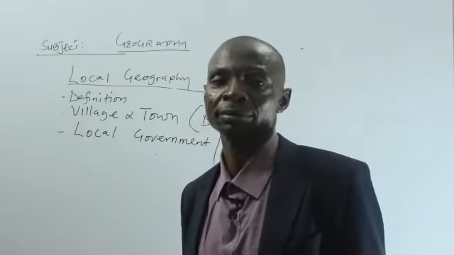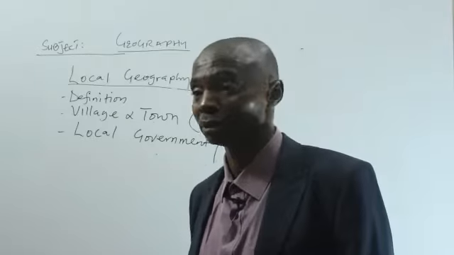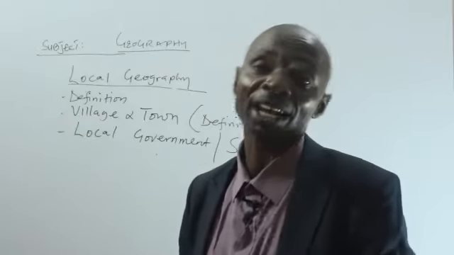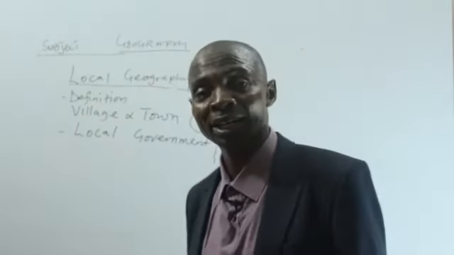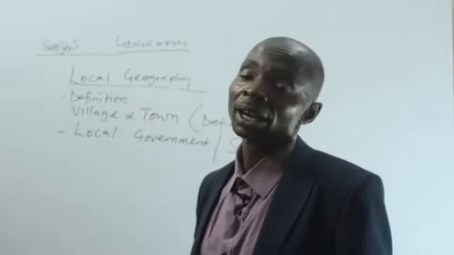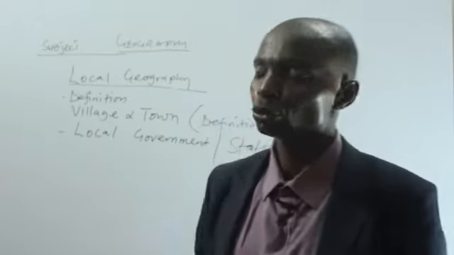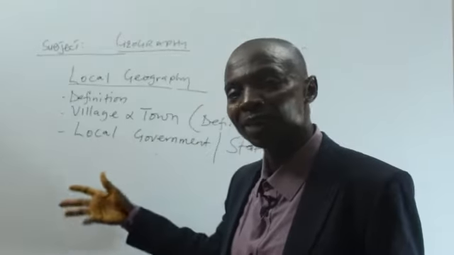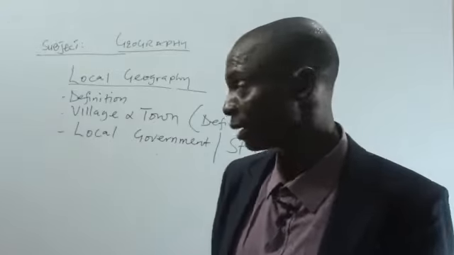We study them, and in studying them it gives us a perception of how some of the villages and local governments, especially in Nigeria, are named. I gave an example of a local government and also two states within the country that are named after a physical environment like a river.